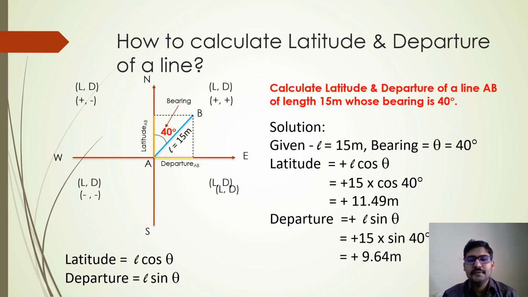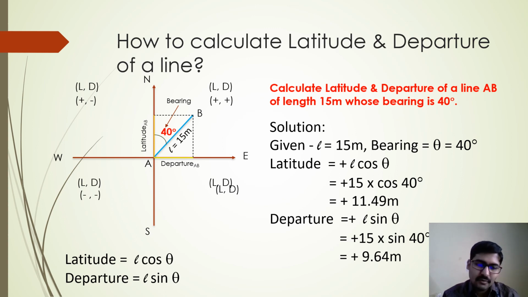This is the way you calculate latitude and departure of a line, right? If the length of the line and the bearing are given different values, you should be able to understand how the latitude and departure of a line are calculated.